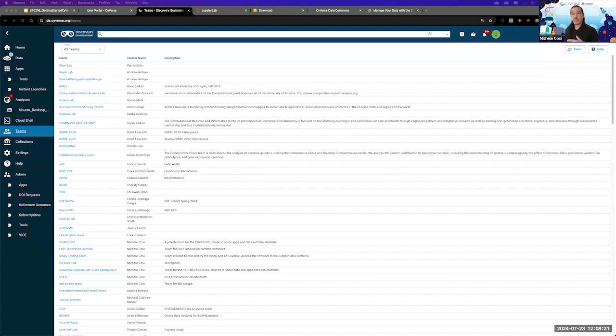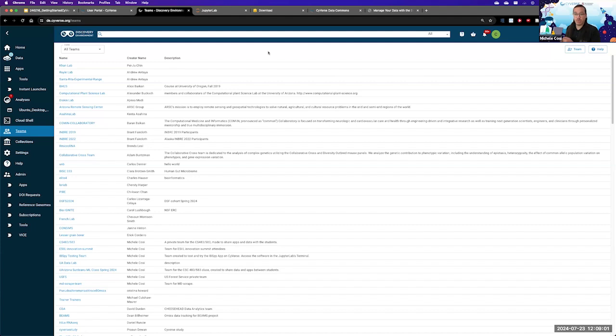So we have created a tool to help with this called Teams, and you can find Teams here on the left-hand side menu. And Teams allows you to create a team of your collaborators, of people in your laboratory, which allows for a specific file or an application to be shared with the entirety of that team with the same level of permissions.